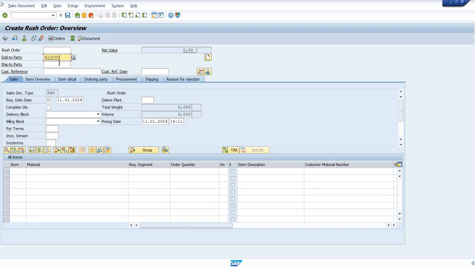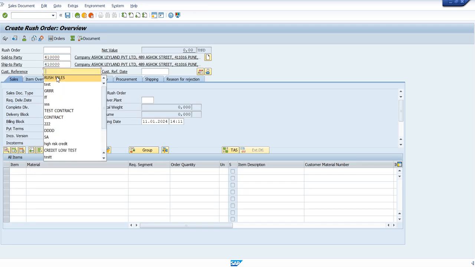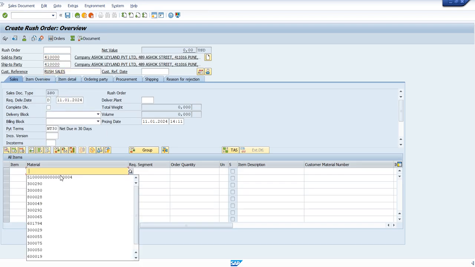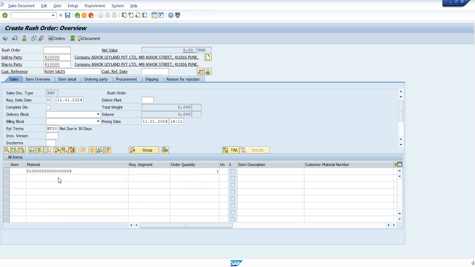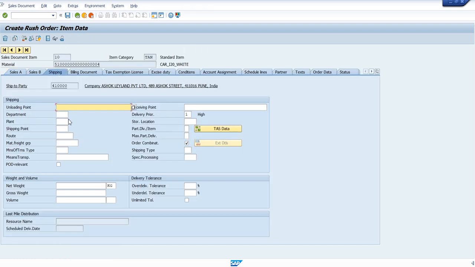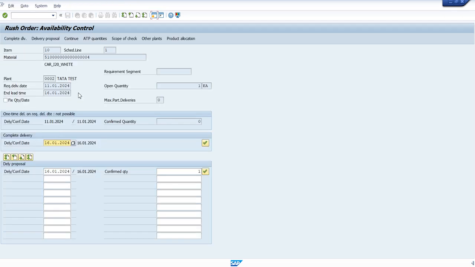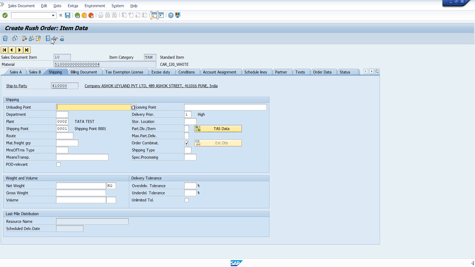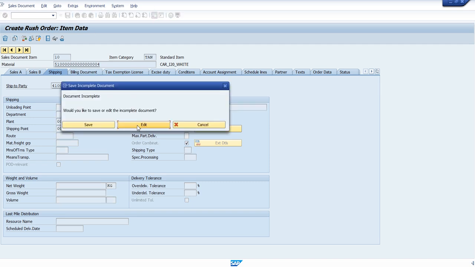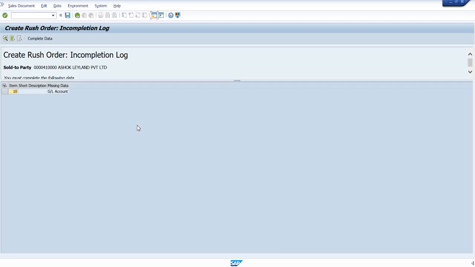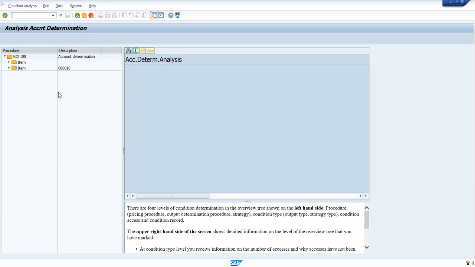Give the customer, rush sales. I'm giving the item and quantity. We need to give the plant, so give the plant over here. The delivery proposal is coming. I'm trying to save it. Again it is asking for incompletion. Some GL account or something it is asking for.